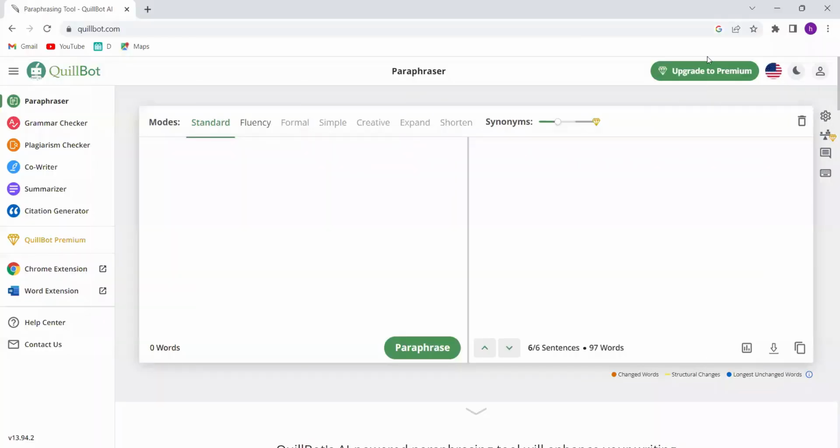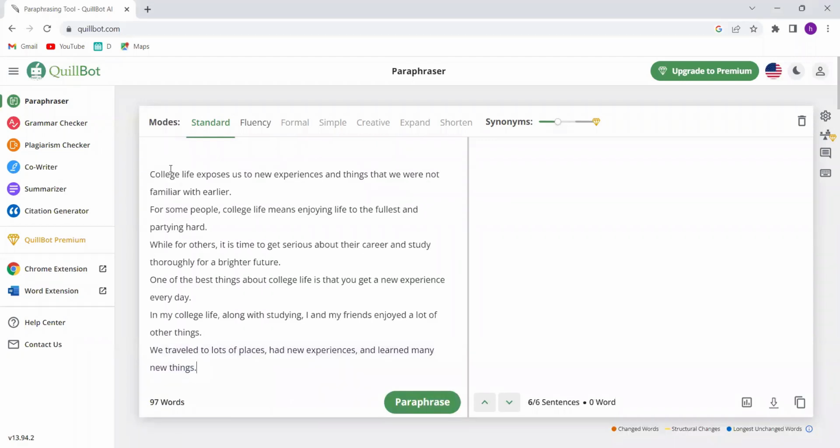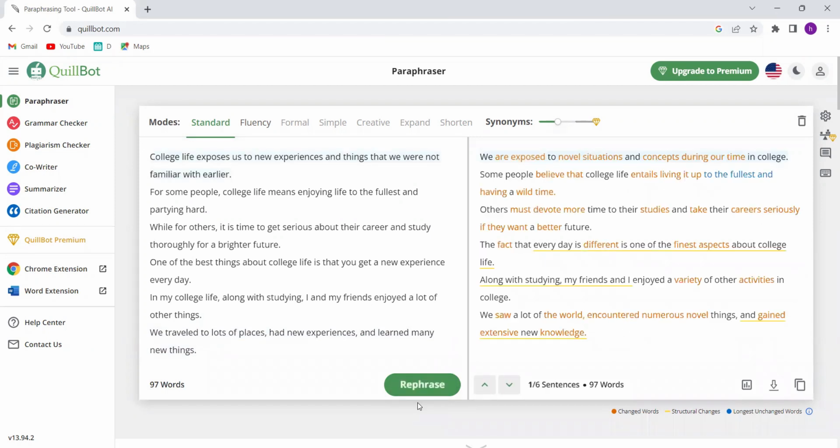Are you tired of spending hours editing your writing and still not getting the results you want? Discover QuillBot, the AI powered tool that will revolutionize the way you write and edit. Simply enter your text into the input box, and QuillBot's advanced AI will work with you to create the best paraphrase. Click on any word in the paraphrase to see the list of suggested synonyms and pick the best word or phrase to express your meaning.